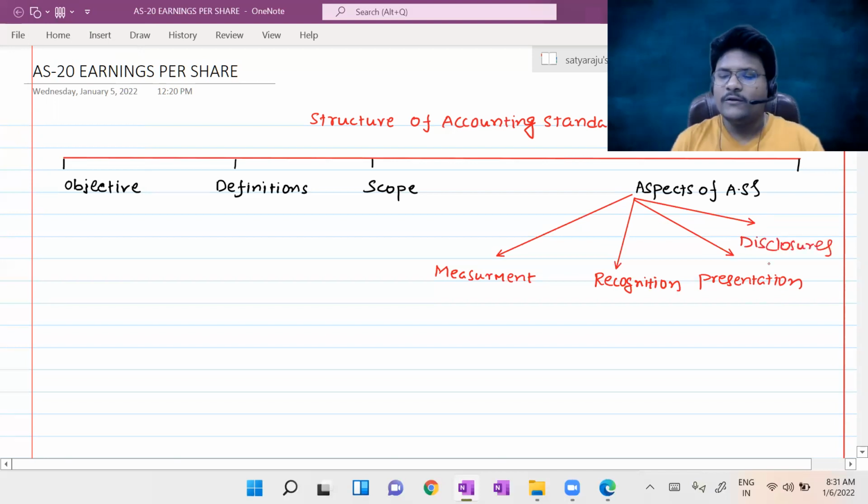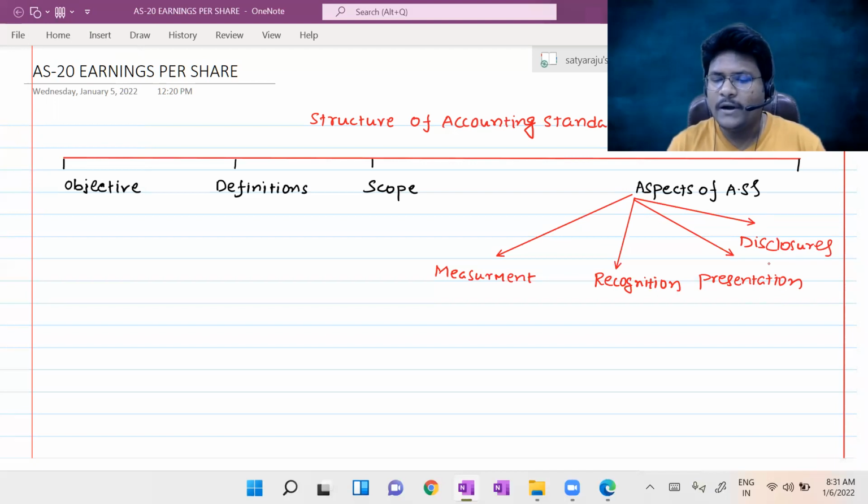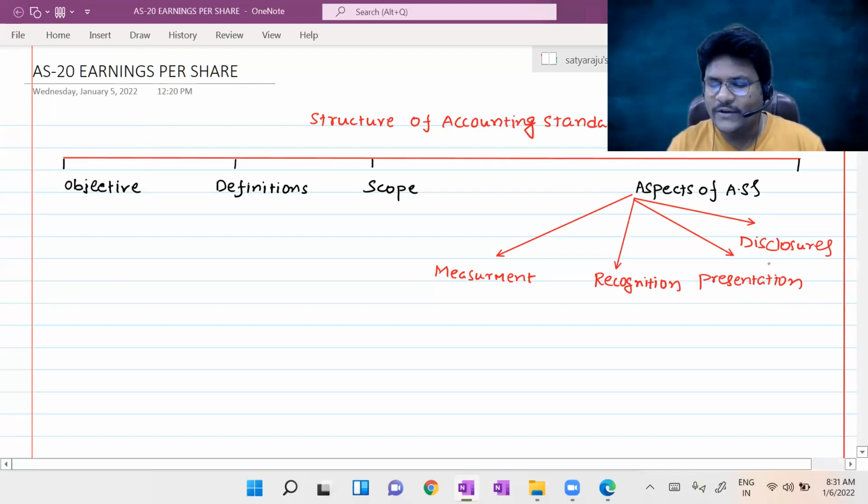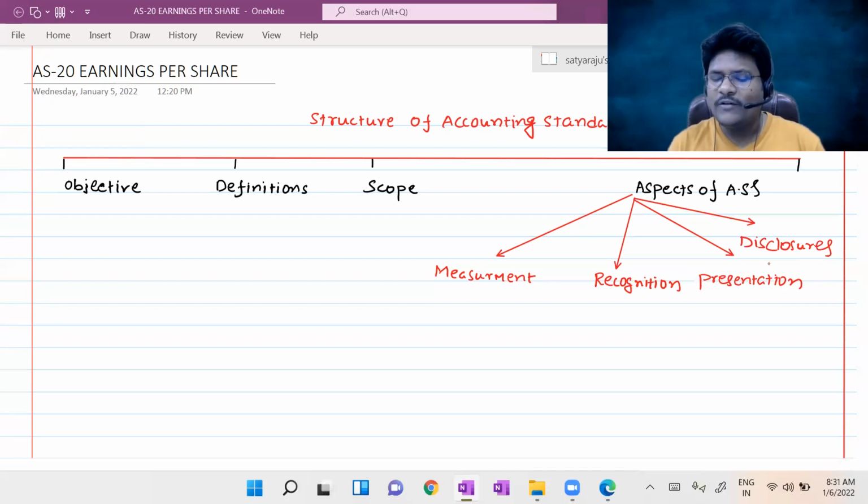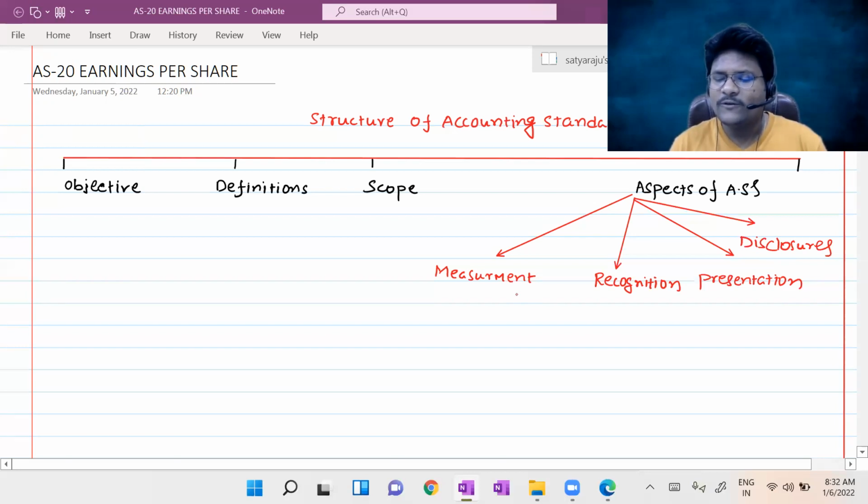Again, this topic we also dealt with in introduction to accounting. That is why introduction to accounting in Group 1 is so important, as it provides a base for the entire accounting standards. At least the content set as an accounting standard should cover at least one aspect: either recognition, measurement, presentation, or disclosure. Some accounting standards may cover more than one aspect as well.